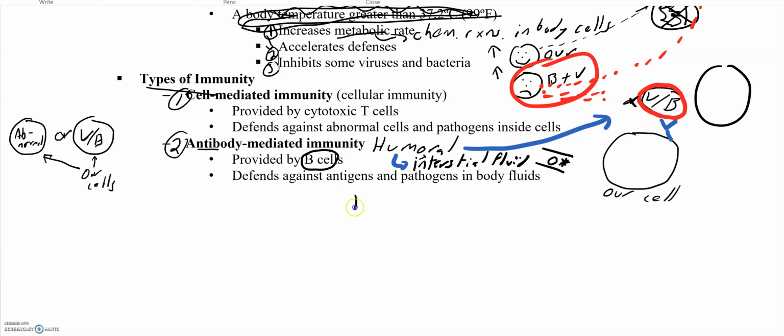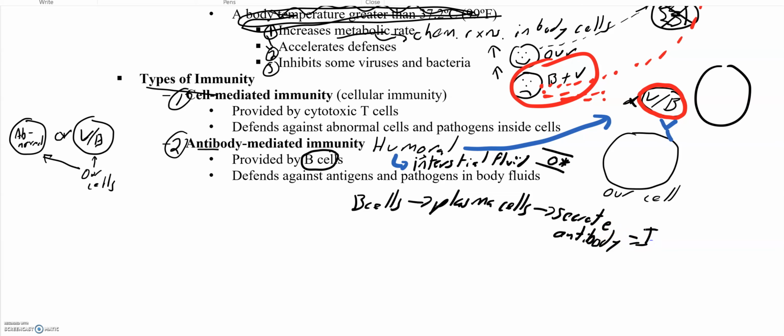Now, an important thing to remember is that B cells become plasma cells. And when it becomes a plasma cell, it secretes antibodies. And I'll put antibody here. The other term for antibody that you should remember is immunoglobulin. Now, globular means protein, okay? So antibodies are in fact proteins.